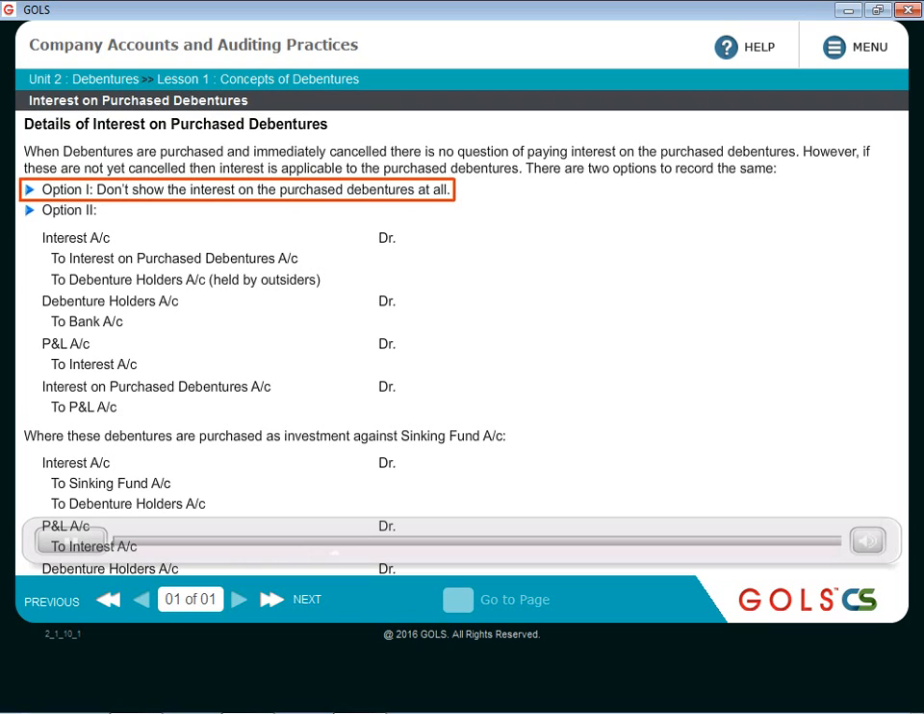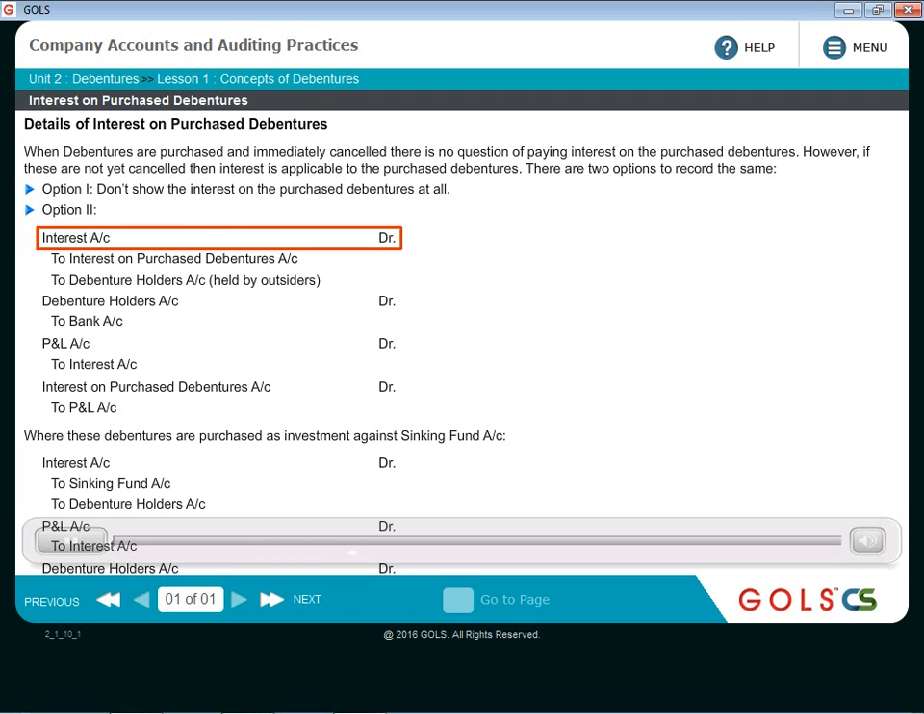That is one option. Second option says that no, pass the entry so that it gets tracked in the books of accounts. So interest account debit. So whatever interest is payable to the outside debenture holders as well as to the company for its own debentures, put that entire interest amount in the interest account. Suppose it is 100 rupees. Out of 100 rupees, suppose 90 is payable to the outside debenture holders and 10 rupees is payable to the company itself for its own debentures.